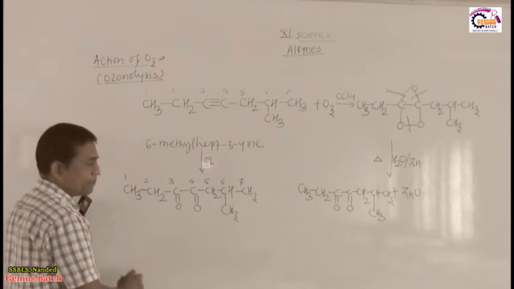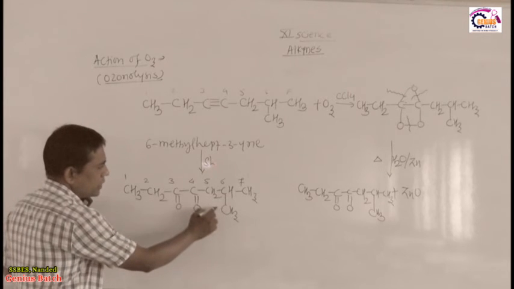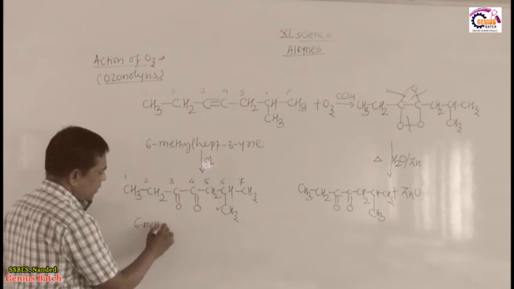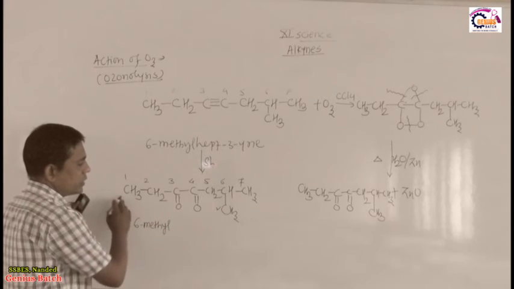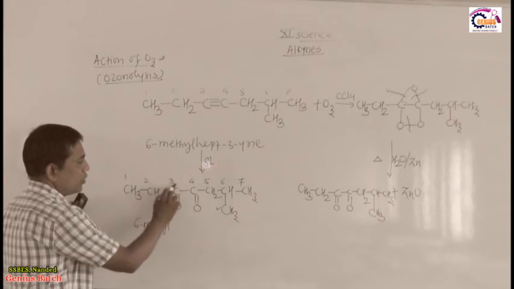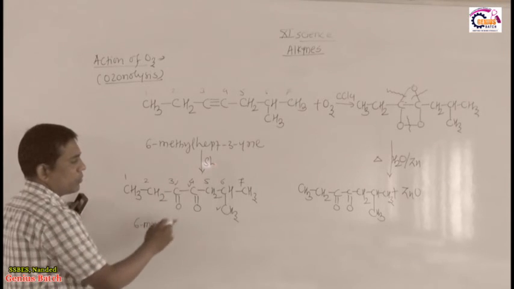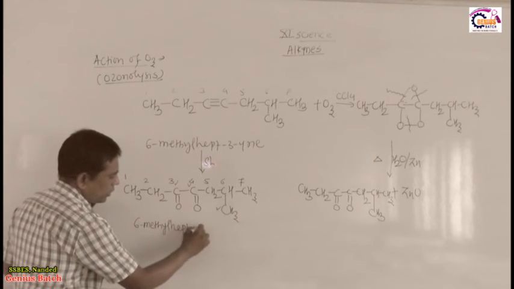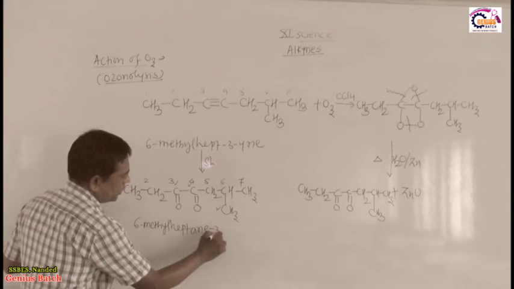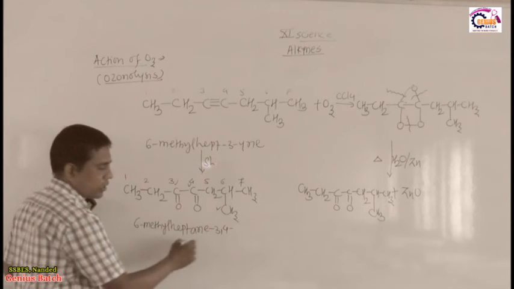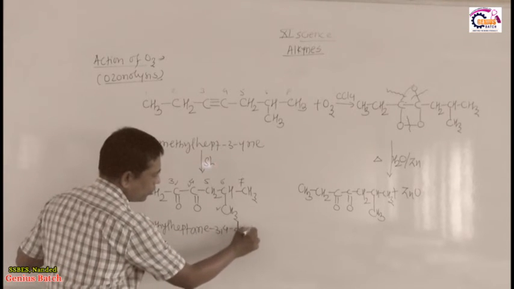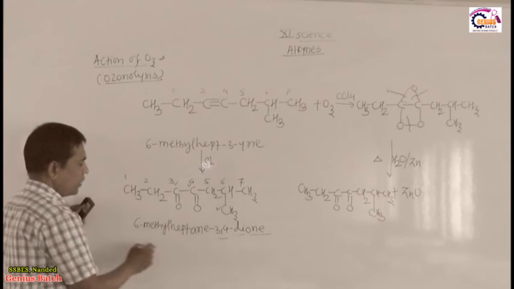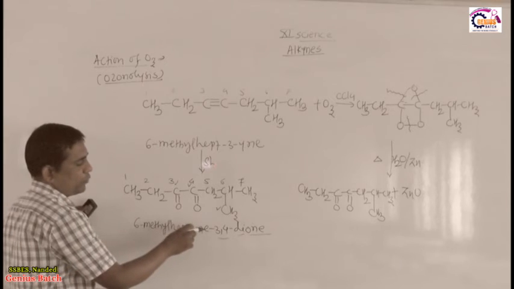On carbon 6 there is one methyl group, therefore I take 6-methyl. The ketonic positions are 3 and 4, and the total number of carbons is 7. Seven carbons means the alkane heptane; ketonic positions 3, 4, dione, ketone ends with -one, di means 2 times. So it is 6-methylheptane-3,4-dione.